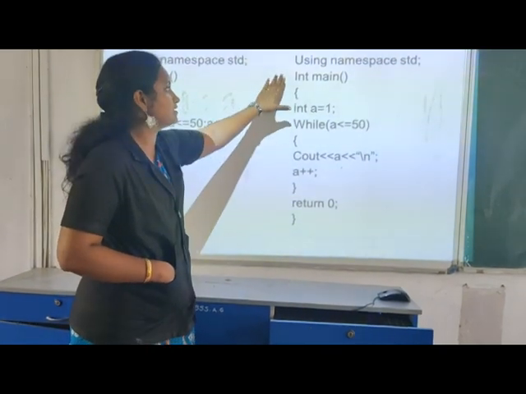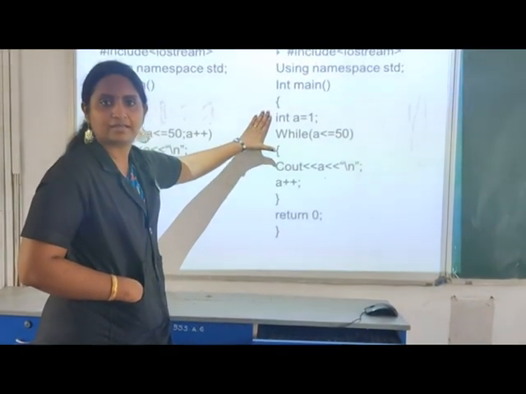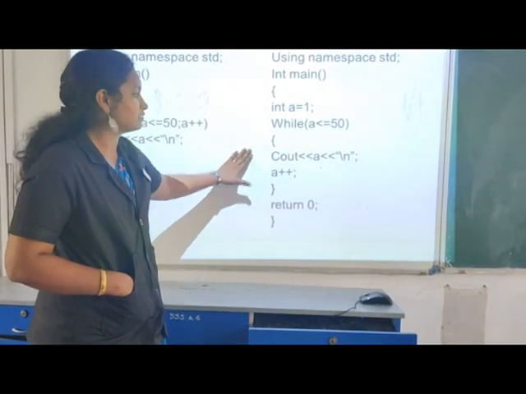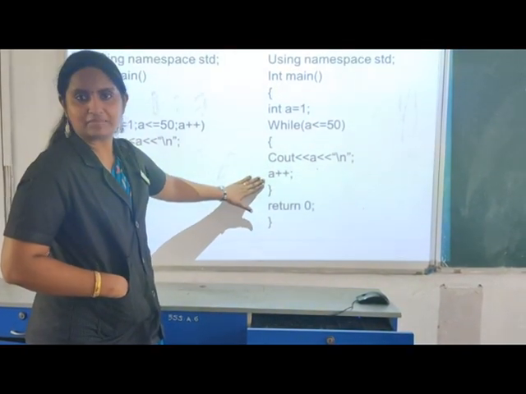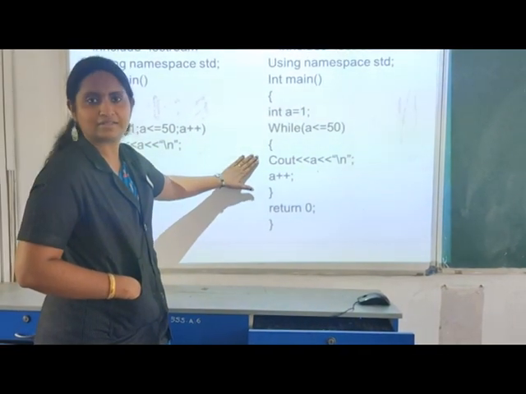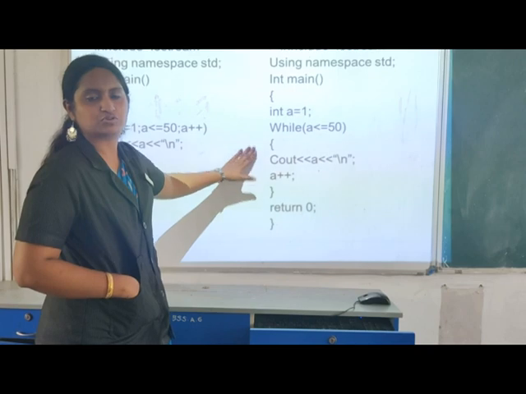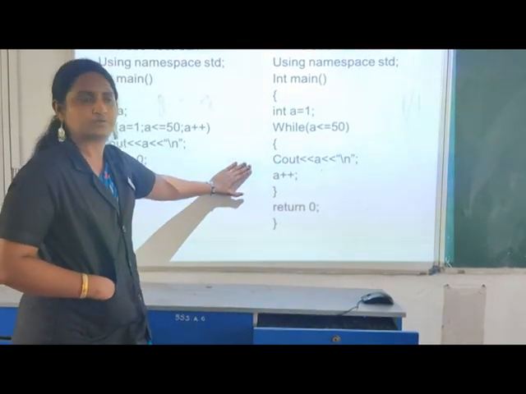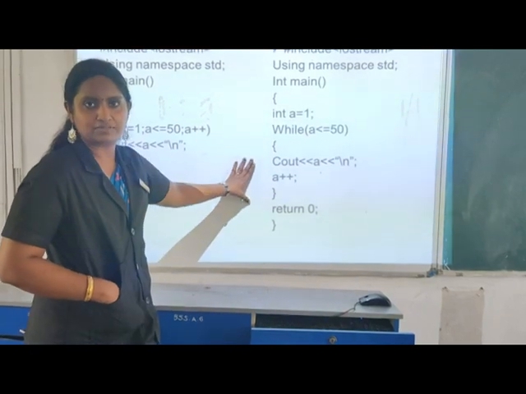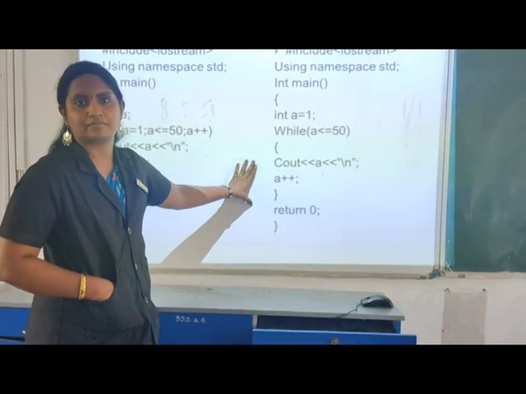Clear? The first one is initialization of a variable, the next one is the test expression, the third one is increment or decrement, that is the update expression, and the fourth one is the loop body. Sometimes you don't need to write the loop body; it will check only the condition. We will see the practical programs, and you will get an idea.